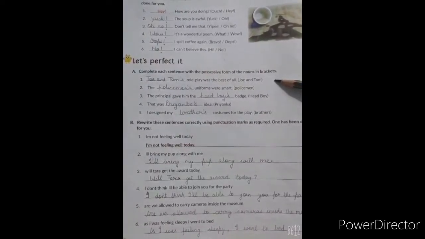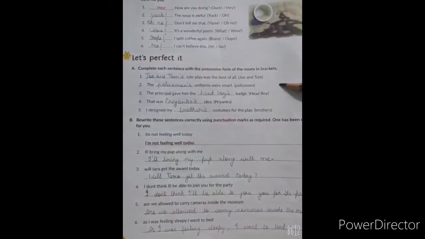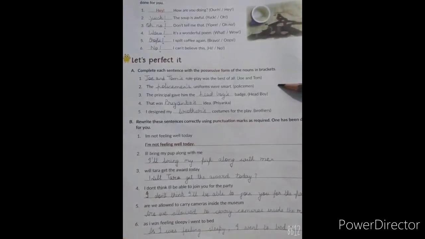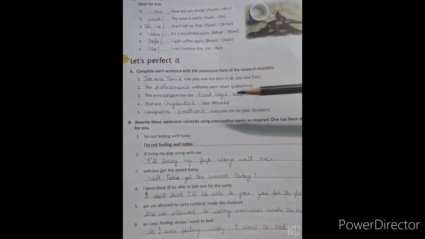Let us do this now. Let's perfect it. Complete each sentence with the possessive form of the nouns in the bracket. Now before doing this, students, you have to again keep in mind the rules regarding the possessive. That is where to put the apostrophe: before S in singular and after S in plural. So now let us see the first one.